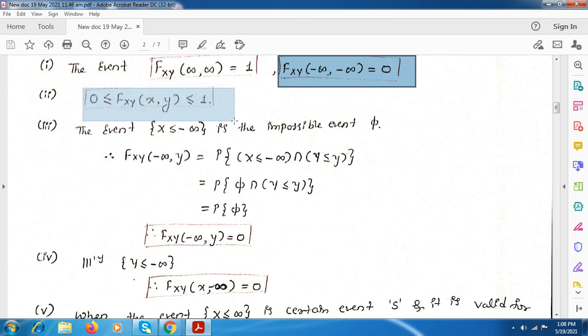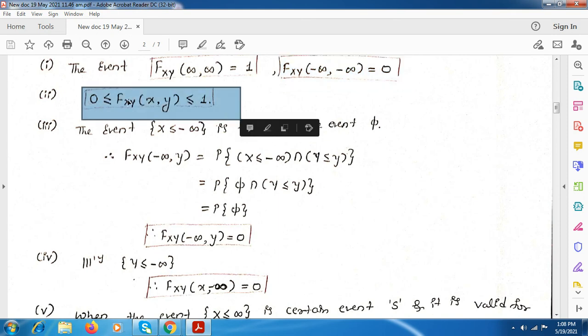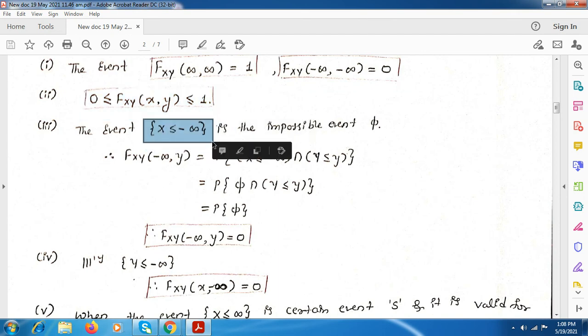This implies the CDF value ranges from 0 to 1. If we consider any one random variable as minus infinity, that random variable's probability will be null.